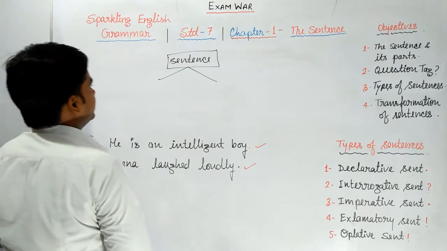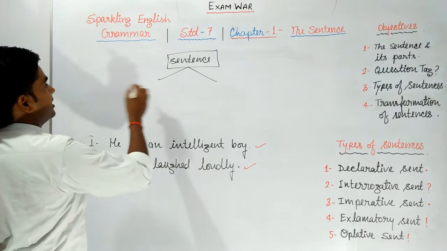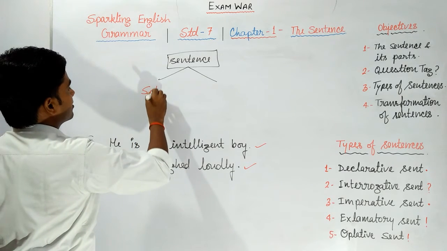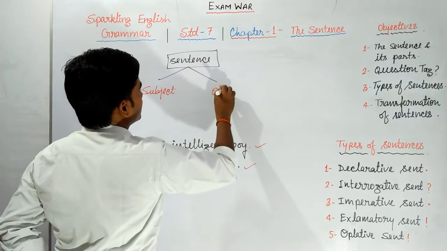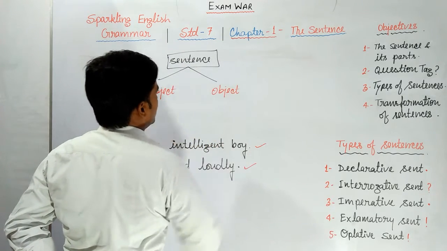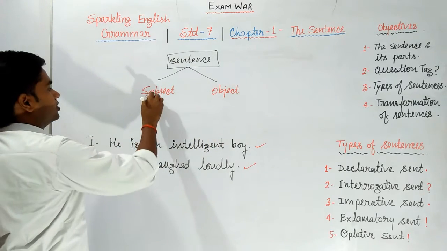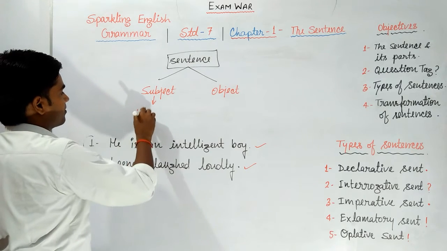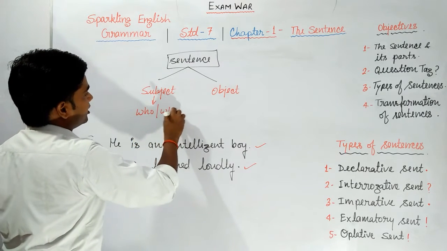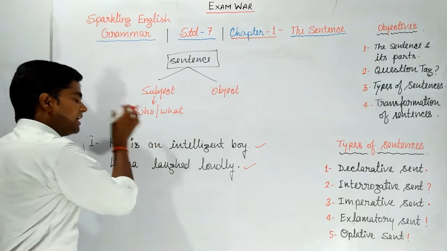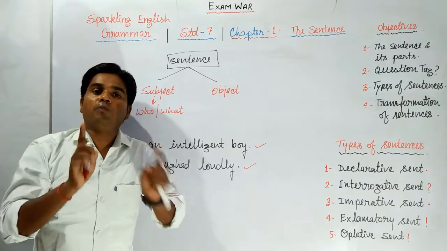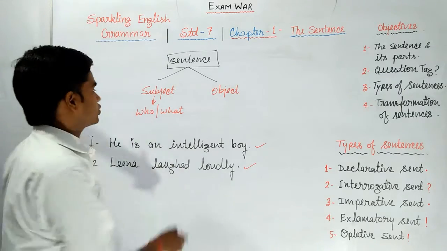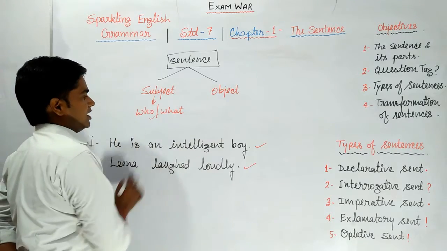The first one is subject. Subject is who or what in a sentence. I mean any person or anything that performs an action is called the subject.